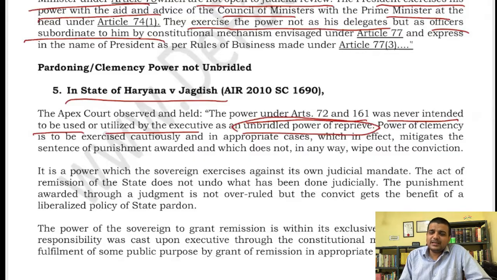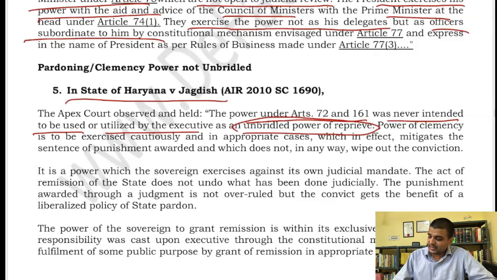Okay, so the purpose was that the judiciary is involved in procedural laws and everything, right, and that sometimes leads to injustice. So the executive can see with a plain eye, they can look at surrounding circumstances, and then they can have a much better look at a particular thing, right? So that is the last step it has been given, right? So even if clemency is granted, that clemency is again subject to judicial review.